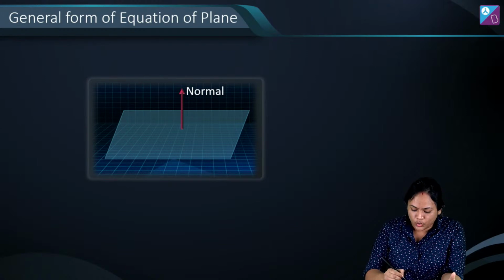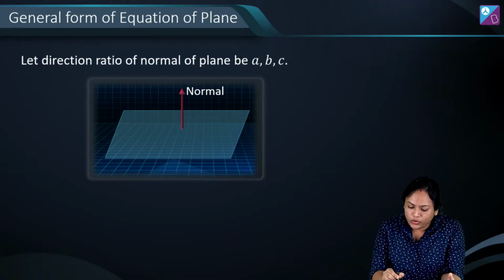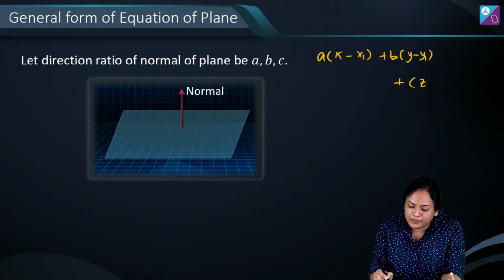The direction ratio of the normal is a, b and c. So what we have just learned was a times (x minus x1) plus b times (y minus y1) plus c times (z minus z1) is equal to 0.